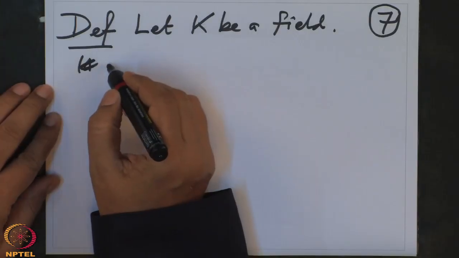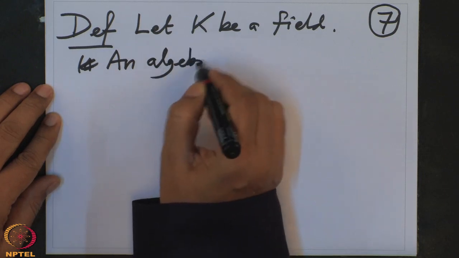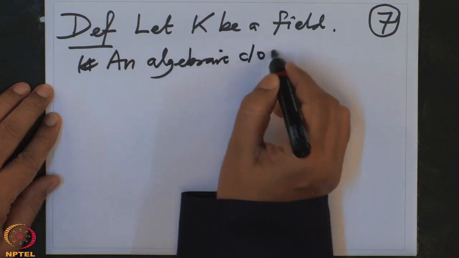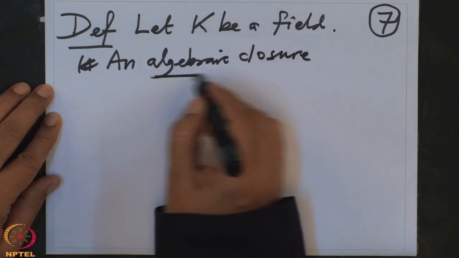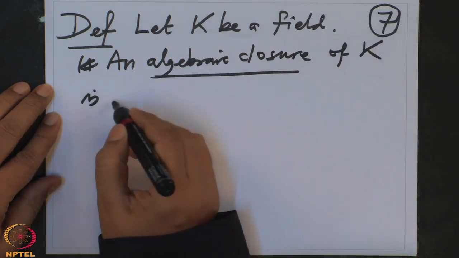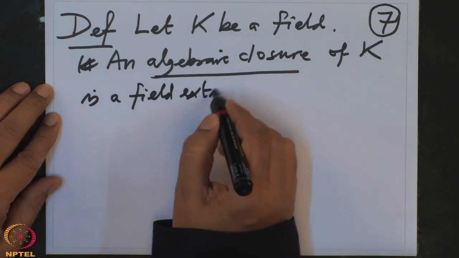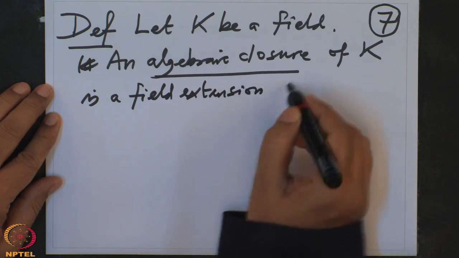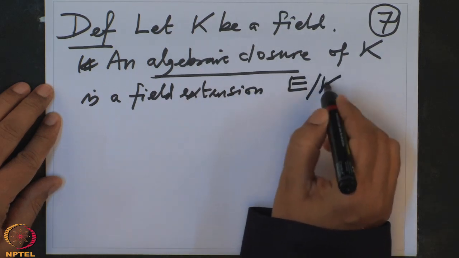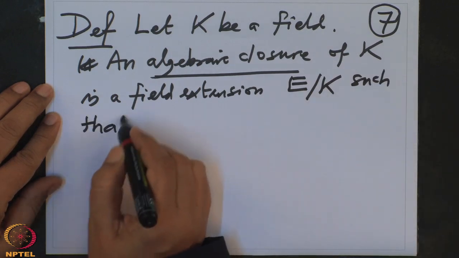An algebraic closure of K is a field extension E over K such that two conditions hold.